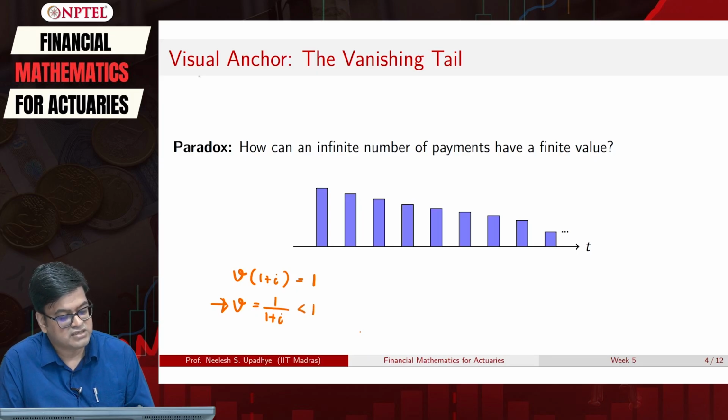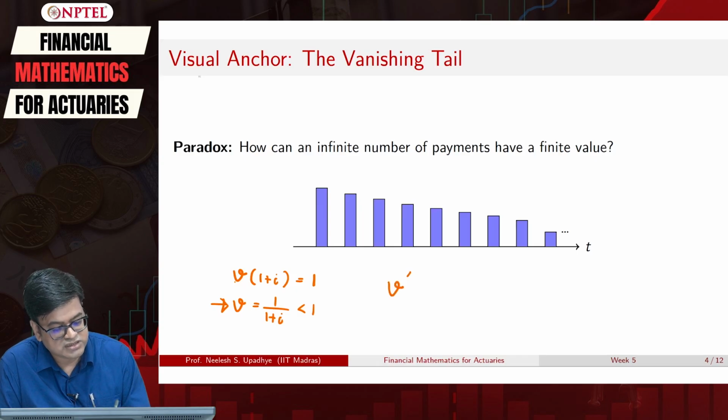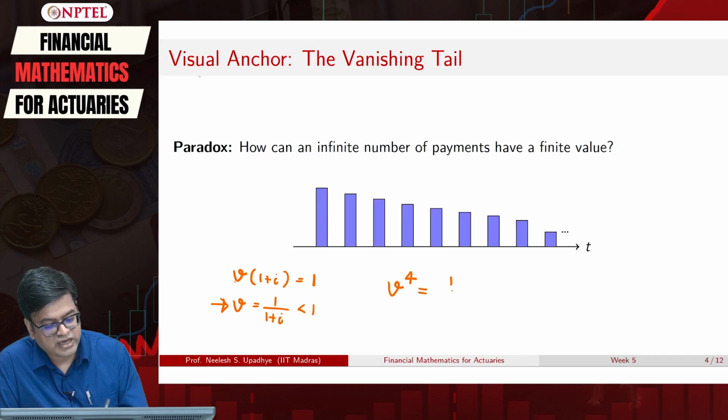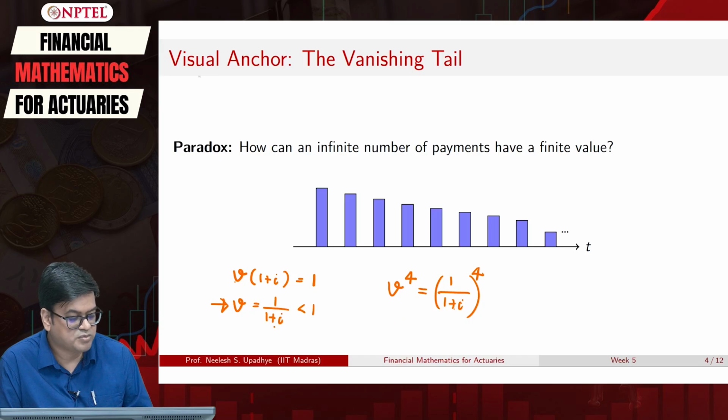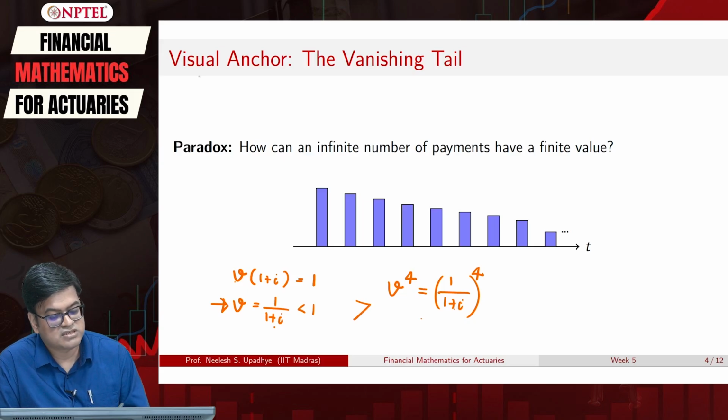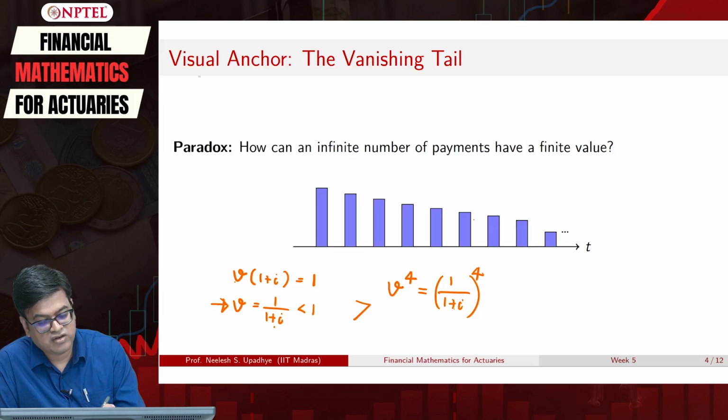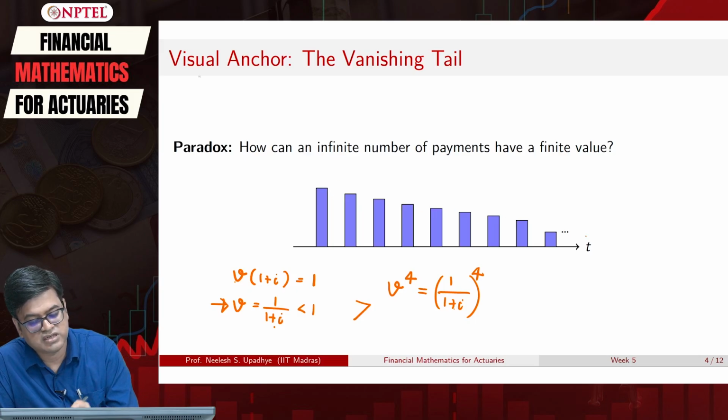So if this v is considered for time period 1, I have 1 upon 1 plus i. But if I consider time periods 2, 3, let us say time period 4, I have 1 upon 1 plus i raised to the power 4. What will happen? This number will definitely be smaller than the previous number. So it will have this relationship, and this is the number that we need to carry forward. That is why you can see there is a reduction in the payments.